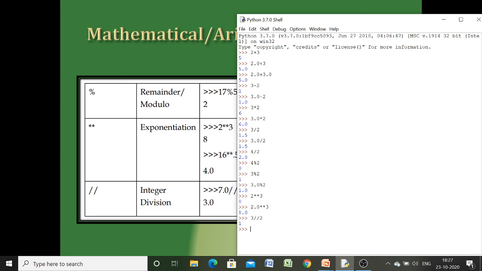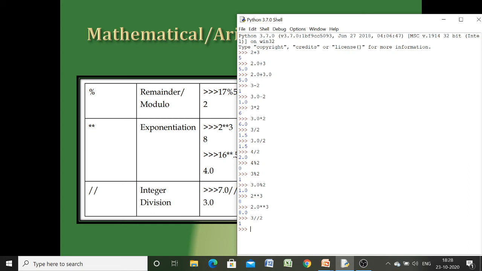For that, the number which is nearer to the floor side, meaning the lower side, will be the output. On the number line, 1.5 exists between 1 and 2, so it will come to the lower side. Among 1 and 2, the lower side is 1, so the result will be 1.